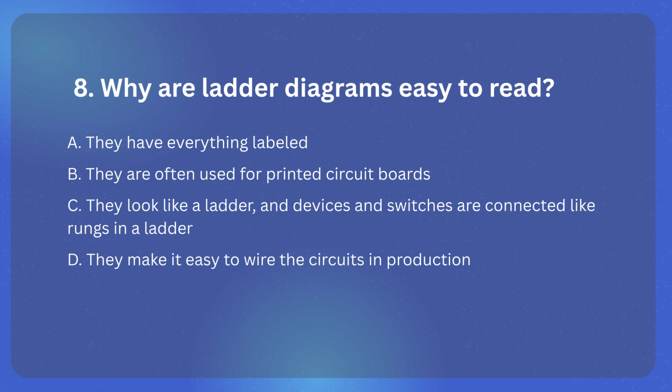Question 8. Why are ladder diagrams easy to read? A. They have everything labeled. B. They are often used for printed circuit boards. C. They look like a ladder, and devices and switches are connected like rungs in a ladder. D. They make it easy to wire the circuits in production.